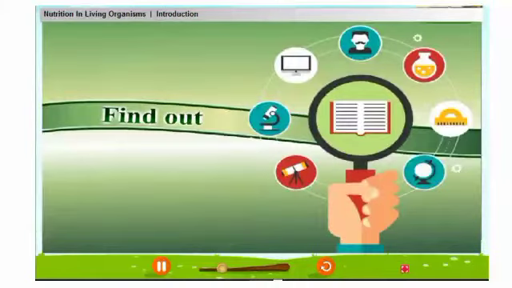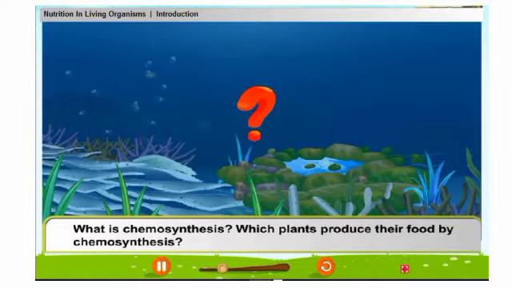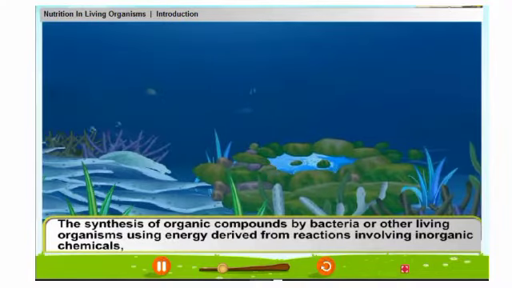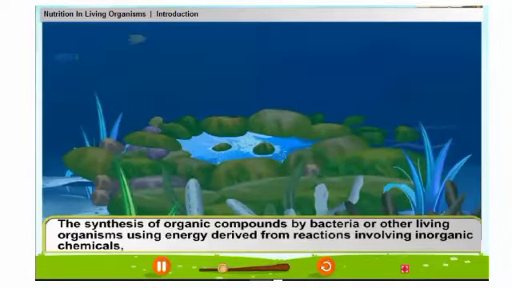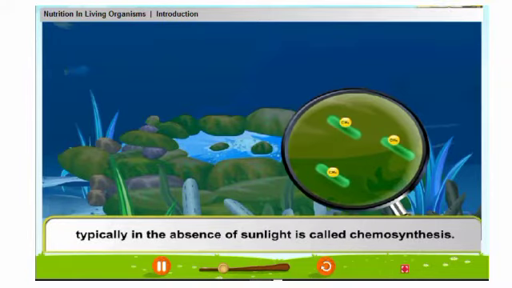Find out. What is chemosynthesis? Which plants produce their food by chemosynthesis? The synthesis of organic compounds by bacteria or other living organisms using energy derived from reactions involving inorganic chemicals, typically in the absence of sunlight, is called chemosynthesis.